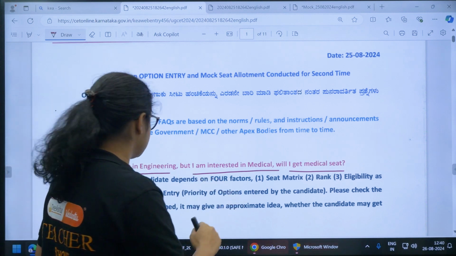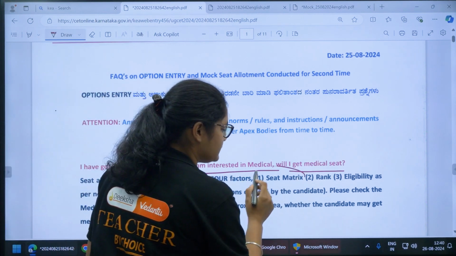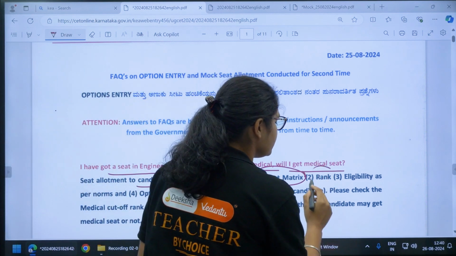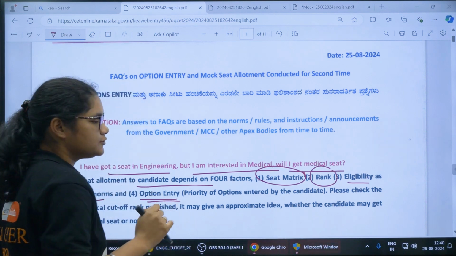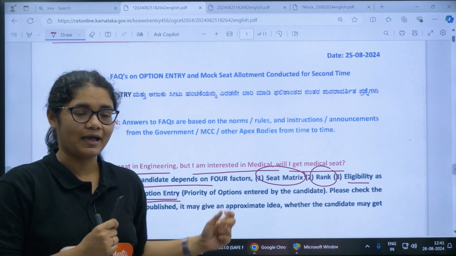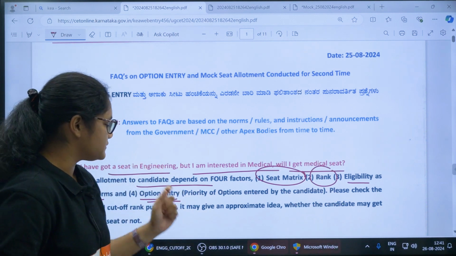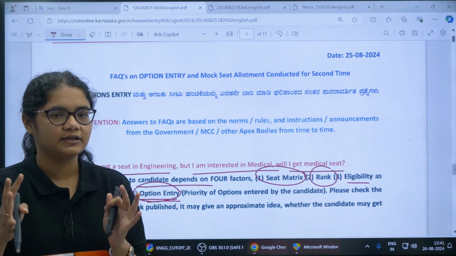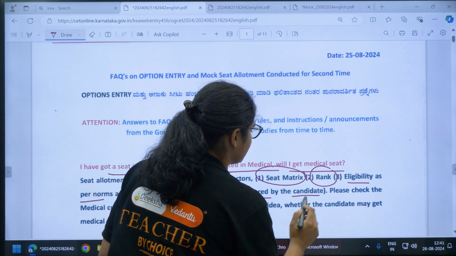Okay, so you can see here, seat allotment to the candidate depends on 4 factors. What are they? Seat matrix, like whether there is any vacant seat in that college or not, your rank, your eligibility as per norms, and the option entry. So for example, your rank is there, seat is there, you are eligible also, but you haven't added that option in your option entry, then you will not get it, right? So that is why the most important factor is how you have given preference to your options in your option entry. Now, priority of options entered by the candidate.